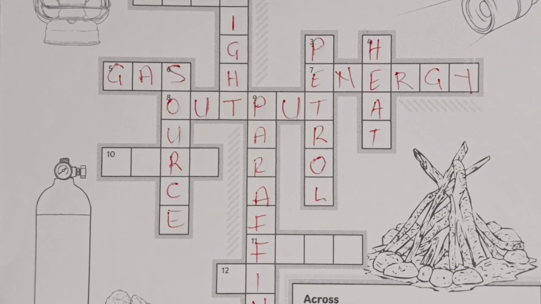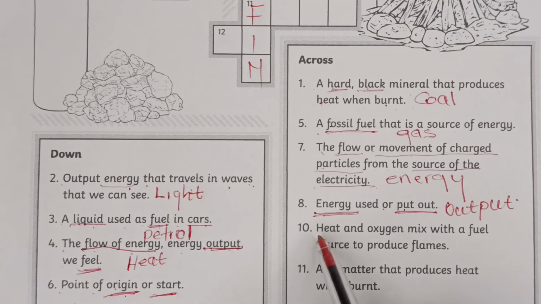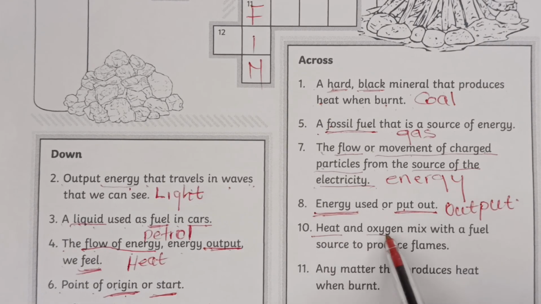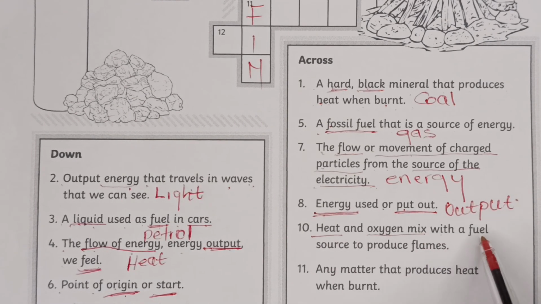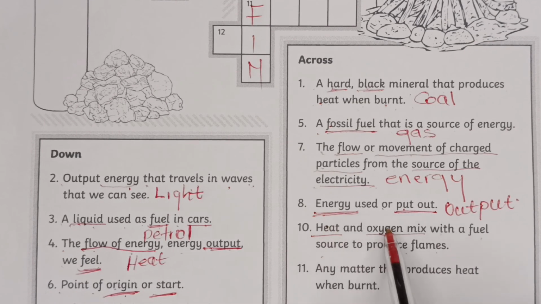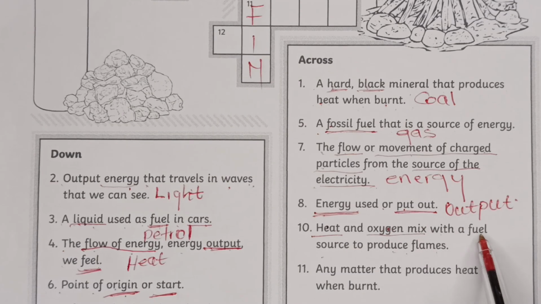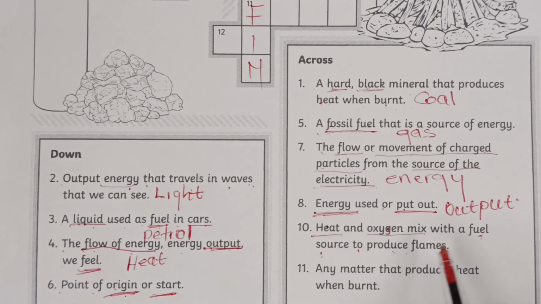We go to number 10. Number 10 says the heat and oxygen mix with the fuel source to produce flames.